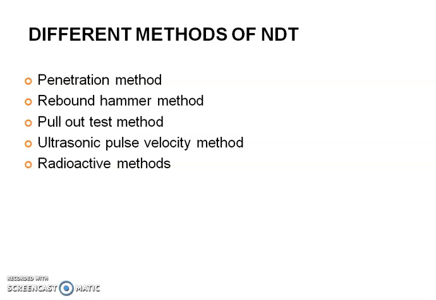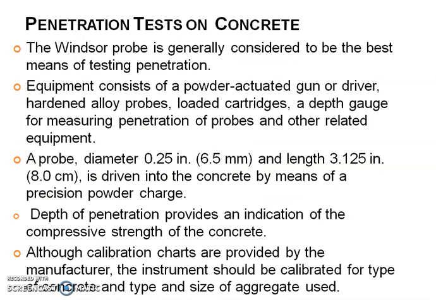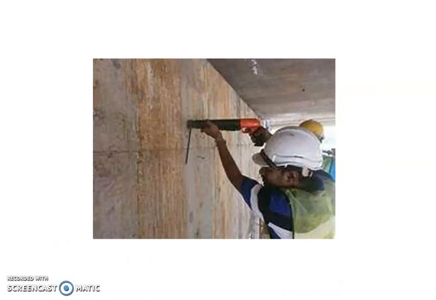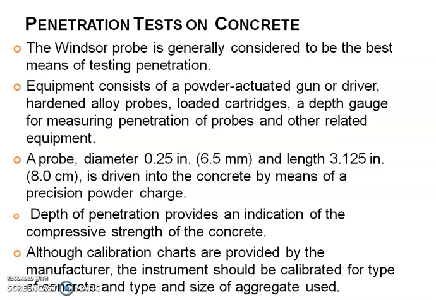What are the different methods available in NDT? Only a few are described here: penetration method, rebound hammer, pull-out test, ultrasonic pulse velocity method, radioactive method. In today's class, we'll see about the penetration method. So the penetration test of the concrete, this is the apparatus actually, what the man is holding on the wall. This is the penetration test apparatus.